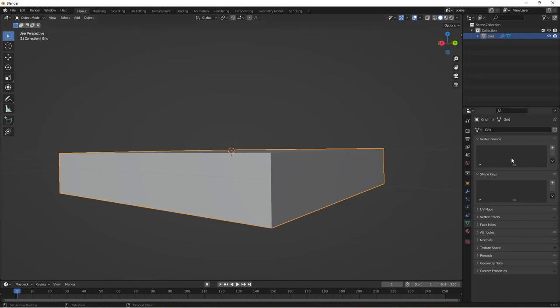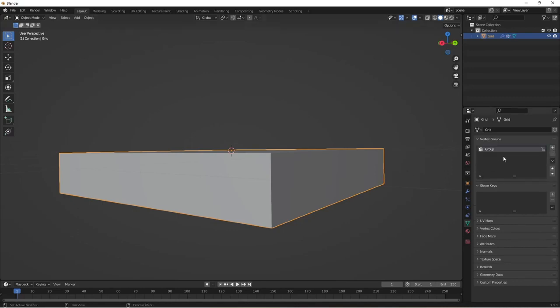Brings another menu up here. Vertex groups. Press plus, and now this vertex group is this square. Double click the group and rename it. So we'll call it the base.